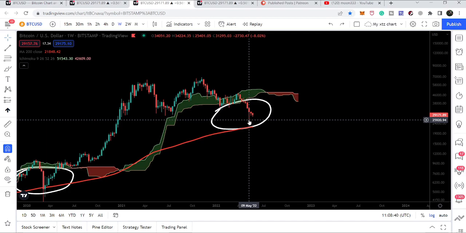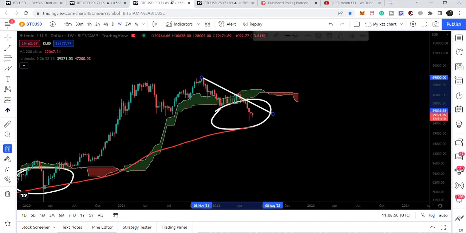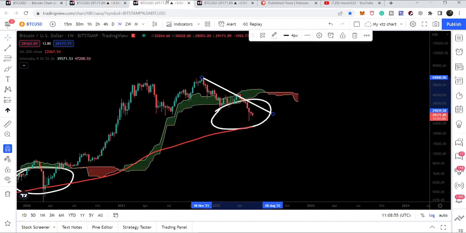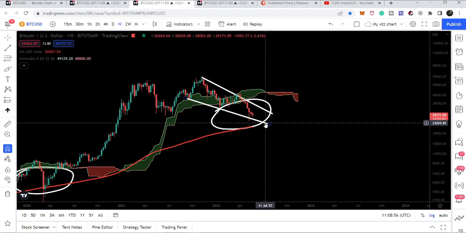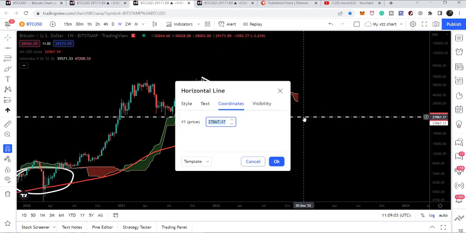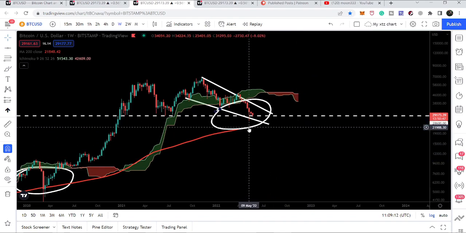And this time, it is not necessary that Bitcoin will touch this 200 simple moving average, because we are inside this very, very big falling wedge pattern. Let me place all these trend lines here so it will be easier for you to understand. You can see we have the support of the falling wedge pattern, and we also have a very, very strong support of $28,600.